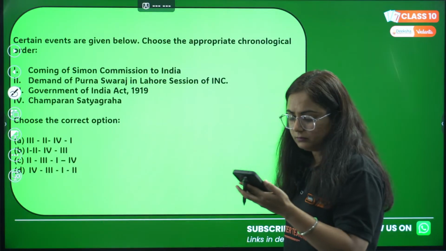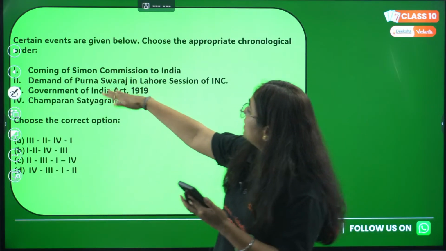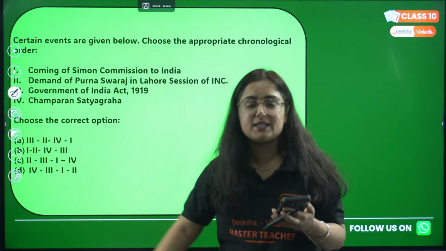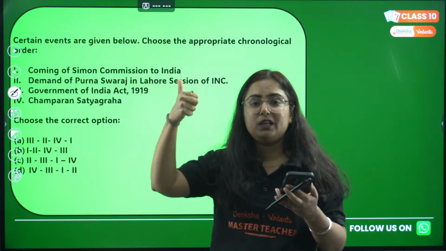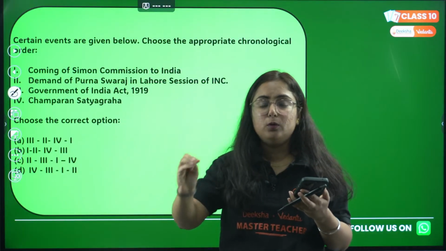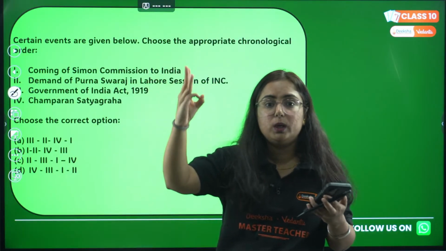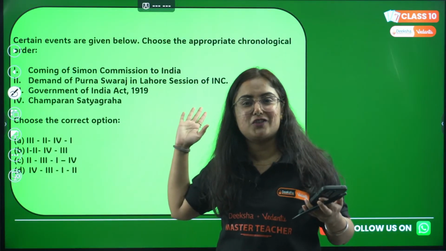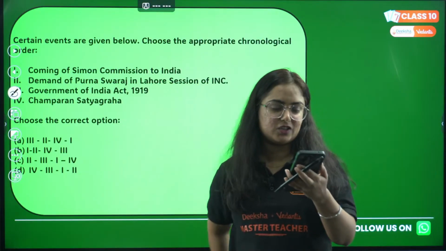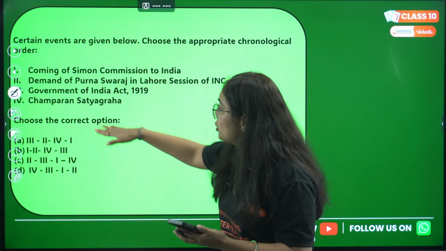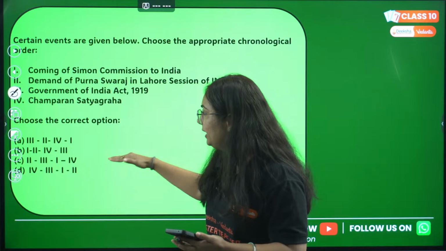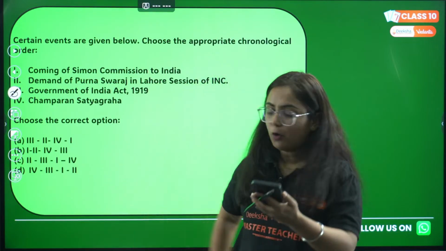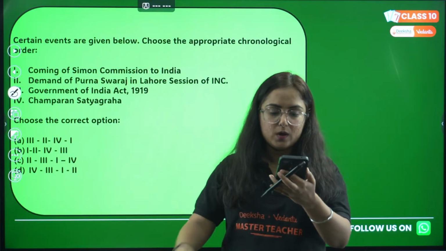Certain events are given below. Choose the appropriate chronological order, and the question is, first point, coming of Simon Commission to India. Second, demand of Purna Swaraj in Lahore session. Third one, Government of India Act 1919, and very helpful they are just mentioning the year to you. And the last one, that's Champaran Satyagraha. Choose the correct option. 3241, 1243, 2314 and 4312. Let's check who is correct here.